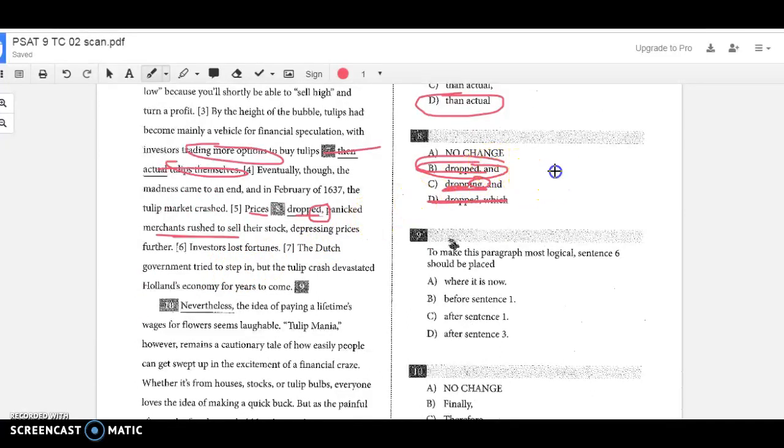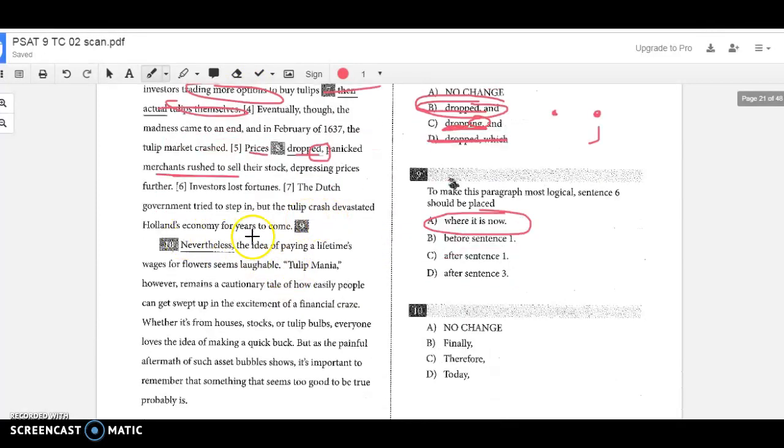If there wasn't a comma and FANBOYS, the correct answer would have been a period or a semicolon, because all three of those mean the same exact thing. All right, investors lost fortunes. The Dutch government tried to step in, but the tulip crash devastated Holland's economy for years to come. To make the paragraph most logical, where should sentence 6 be placed? The correct answer is where it is now. It goes in order telling us what happened, and then the final step is that it crashed.